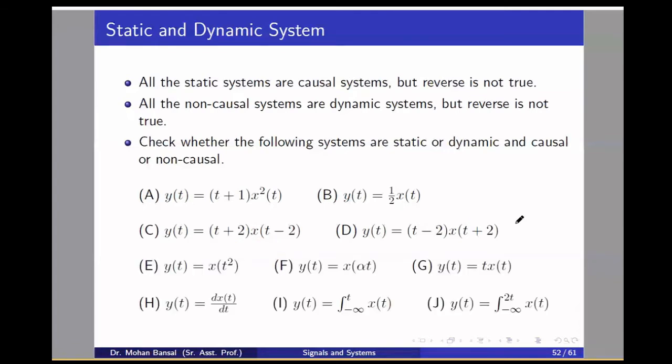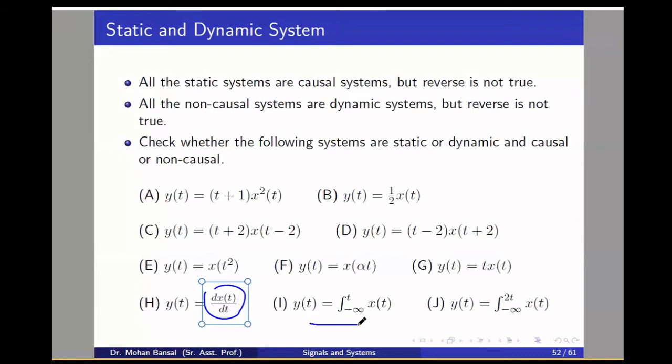These are some examples that you will have to see. I will explain if you require. Here I will explain these last three questions. d over dt of x(t): the differentiator does not affect causality or non-causality, and does not affect linearity either. So y(t) is directly proportional to x(t). It is causal as well as static.